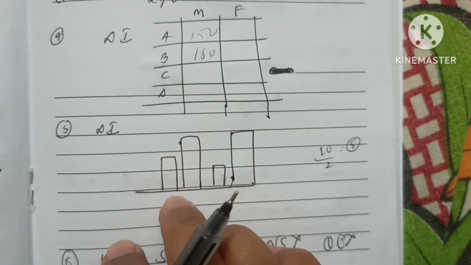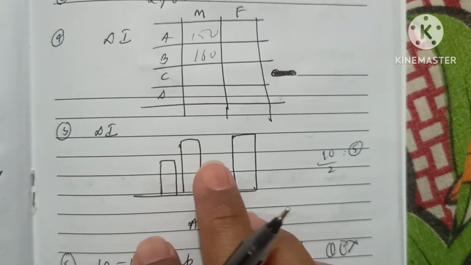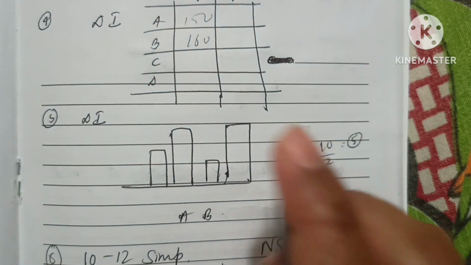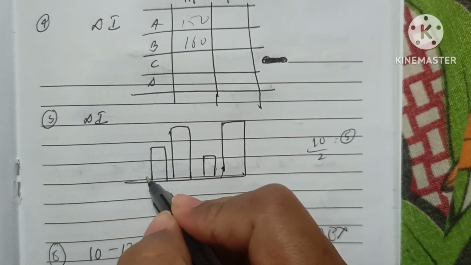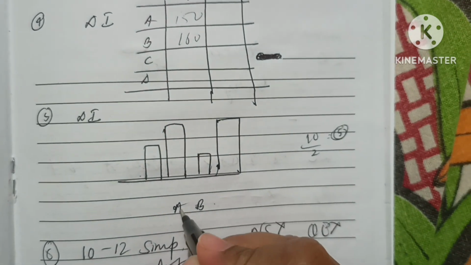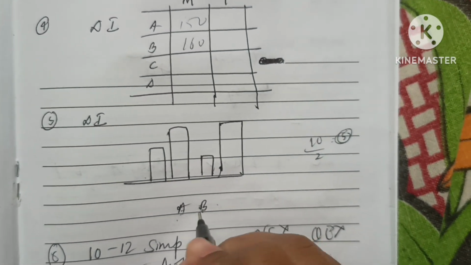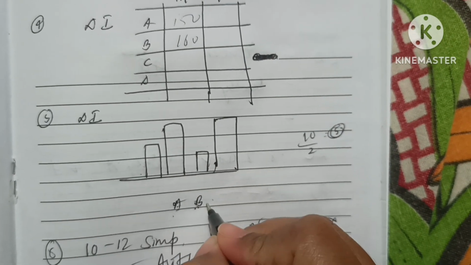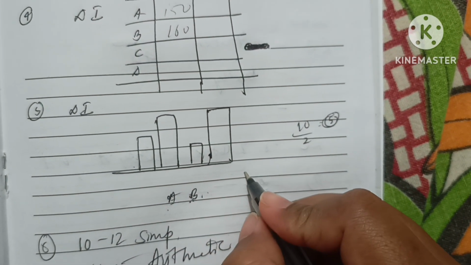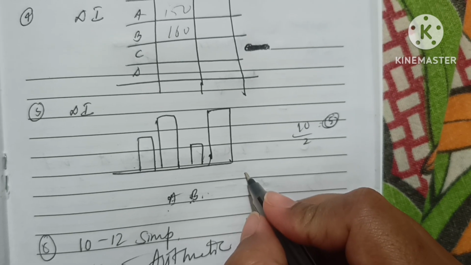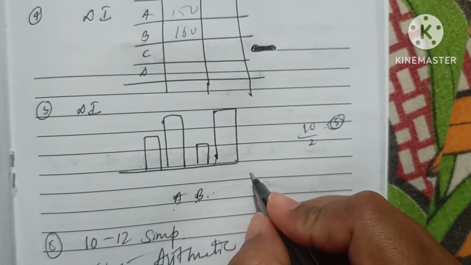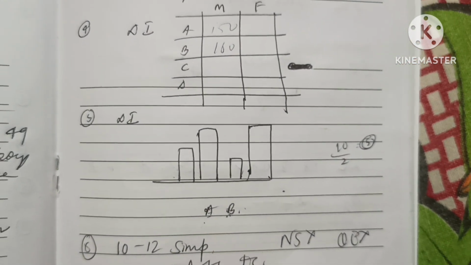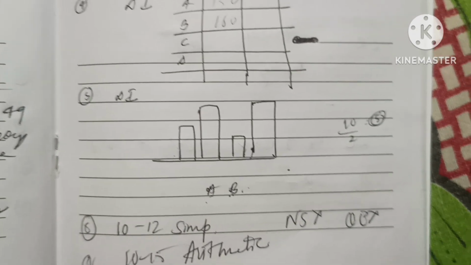Another one was a bar graph. This is also very much doable, because they had simply given direct data. From here to here we were getting a difference of 5. For these two, they had given something, but currently I am not able to recall it, so I have marked it as A and B only. The last 2 questions were quite lengthy, so I started solving those questions. I got stuck there, so I think I wasted some time there.